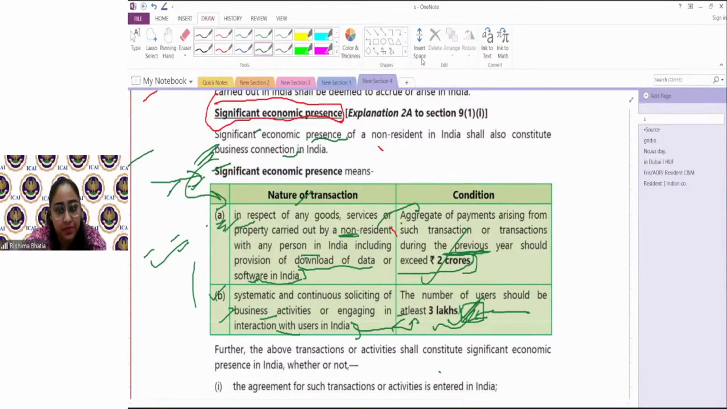Got it? Everybody, please, isko padho. No, both the conditions need not be satisfied. Either of the conditions satisfied would make it a business connection.